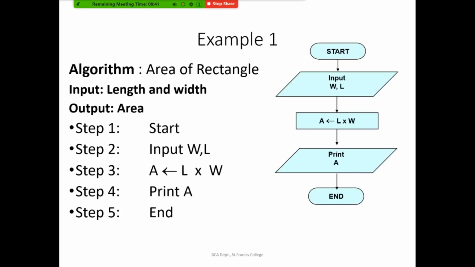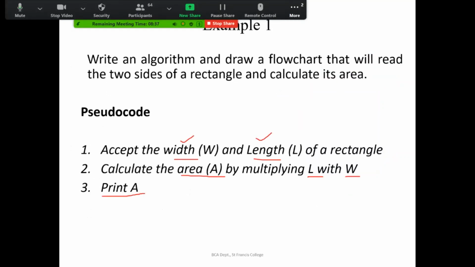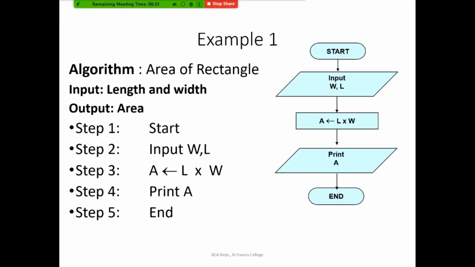First example I will show you. As I told, pseudocode will be just informally written in English. So here the algorithm will be made in somewhat formal language. We will first mention the name of the algorithm for which we are writing this algorithm. And then, as I told, what is our expected input and what will be the expected output should be clearly mentioned. If you are giving only the length and width or length and breadth, then only I'll be able to calculate the area using this algorithm.